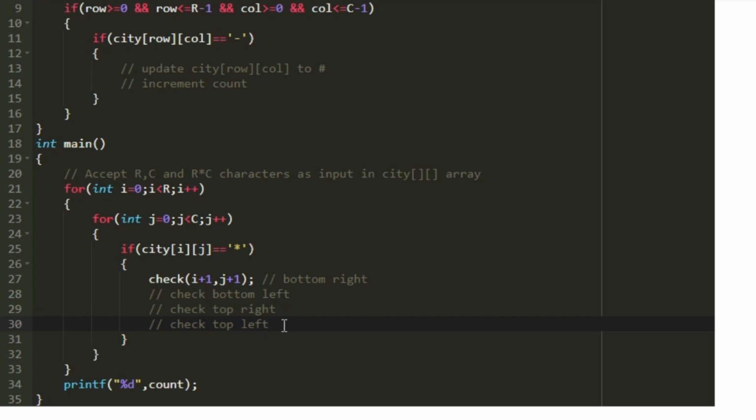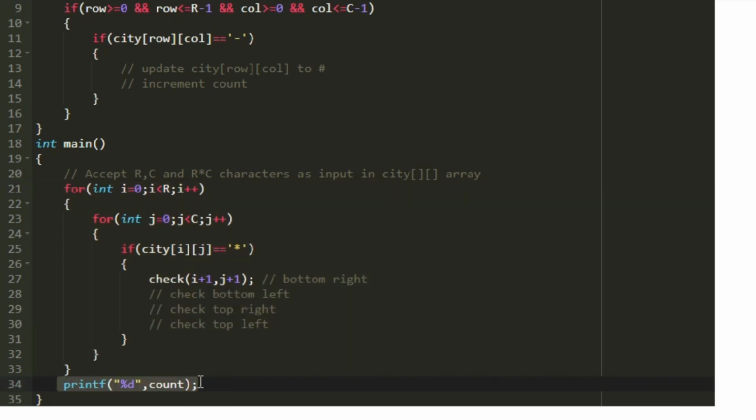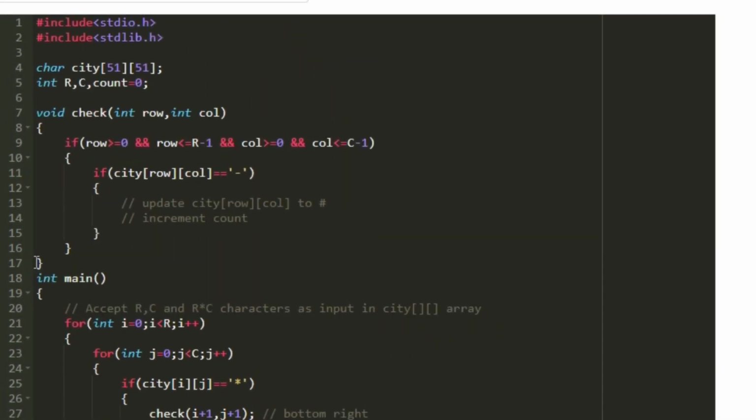So finally, after the execution of this nested for loop, this will be checking the total number of possible buildings that can be built. So the count will be stored in the variable named count. So finally, using a printf statement, we print the value of count. Now let us see how this function check works.